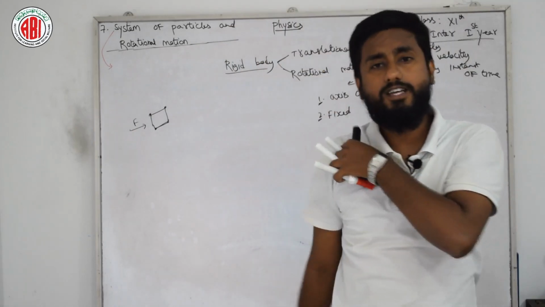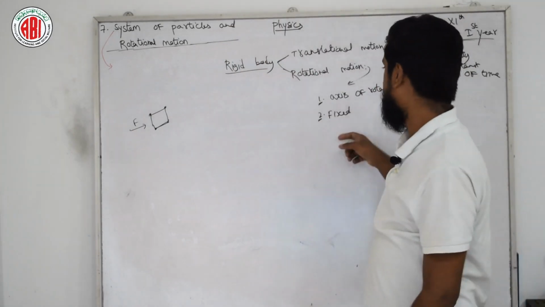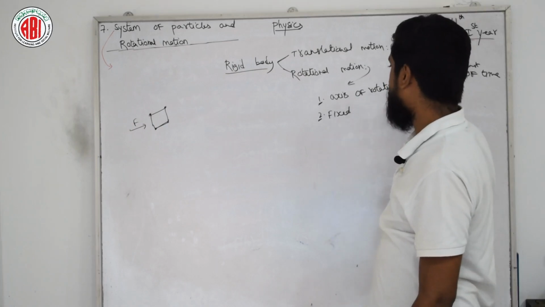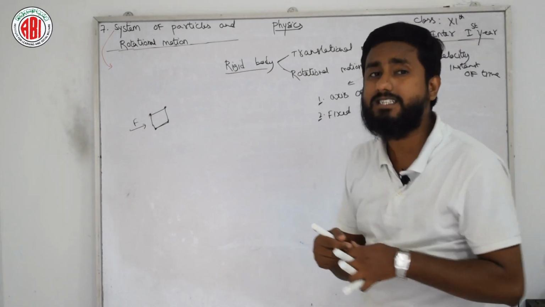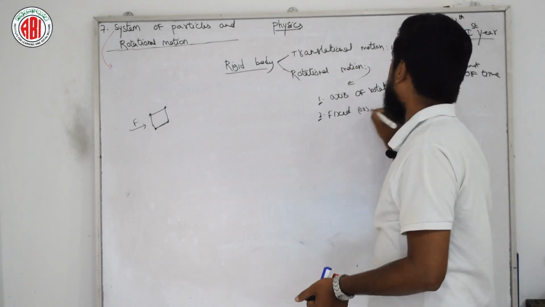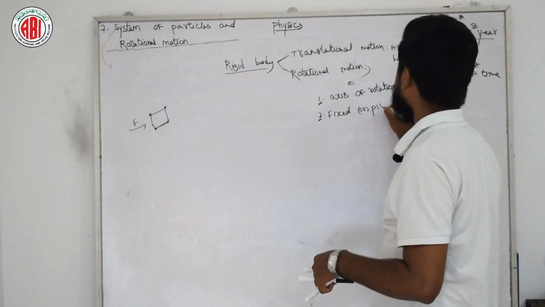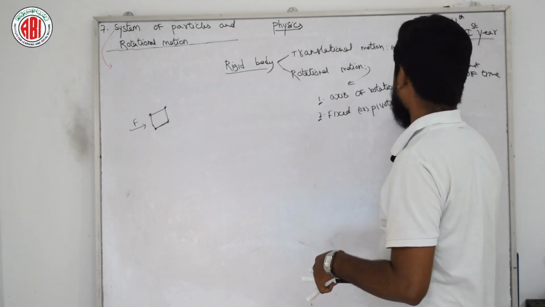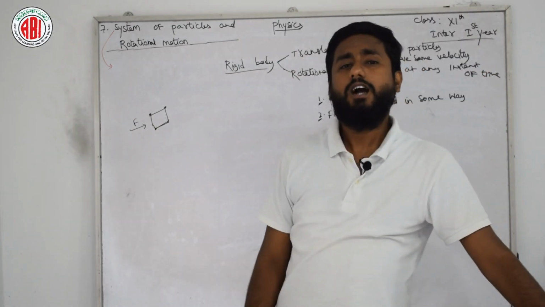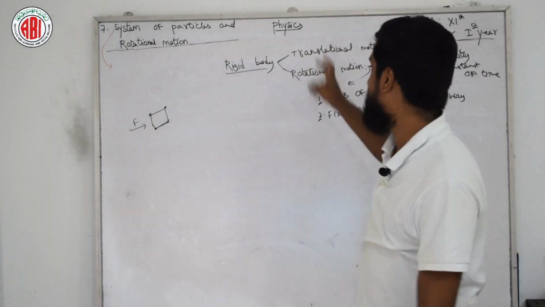So for rotational motion we have two conditions: it has its own axis of rotation, and it has a fixed or pivoted thing in some way. It is not compulsory that it has to be pivoted in all ways, only in some way. Now for the third condition, I want the body to be in translational motion as well as rotatory motion.